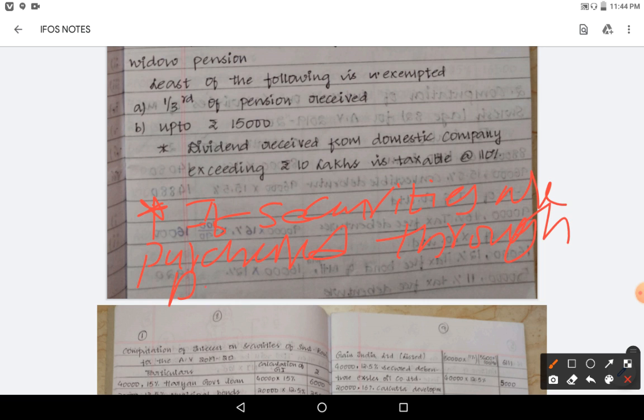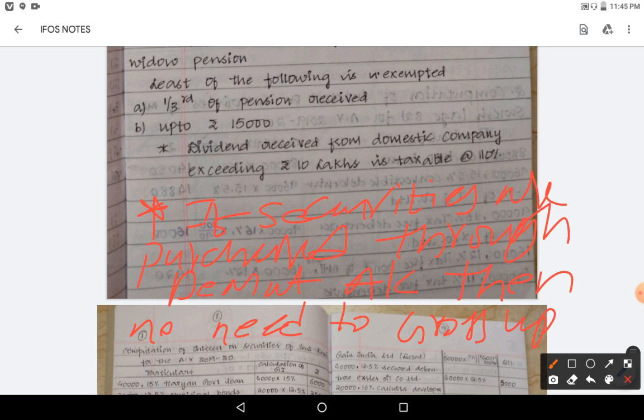Okay, demat account, then no need to gross up.